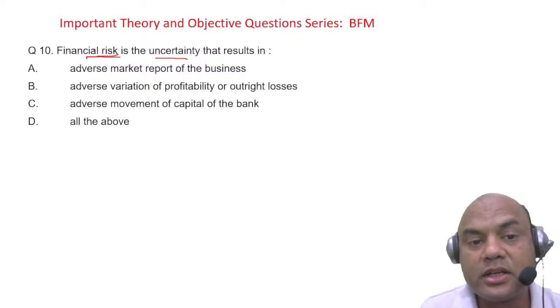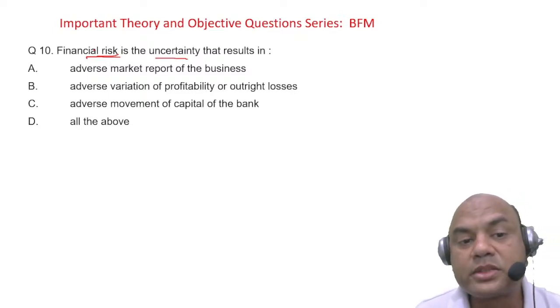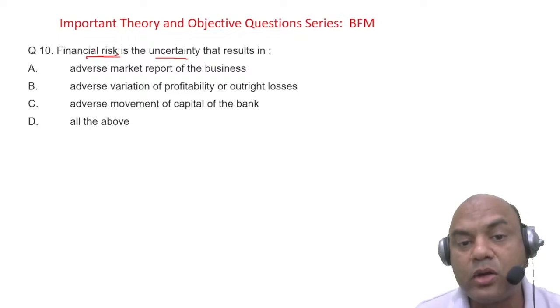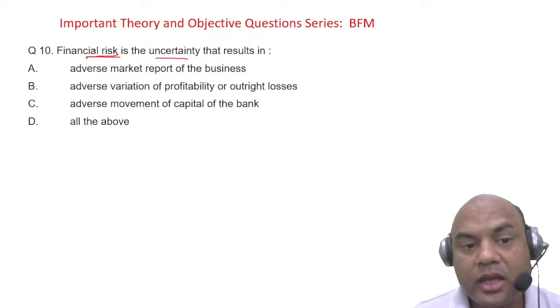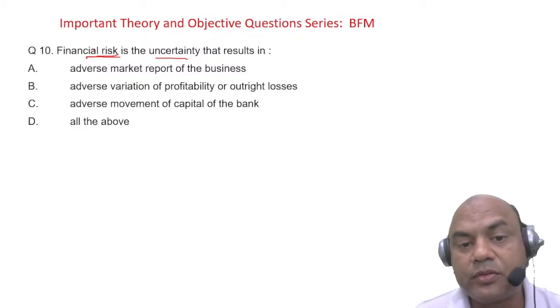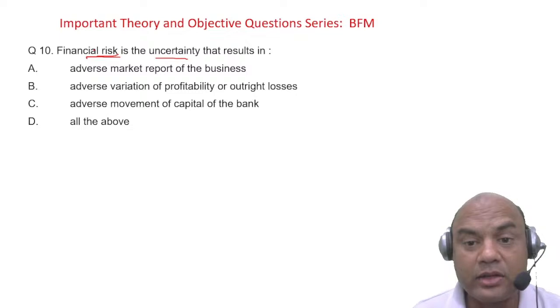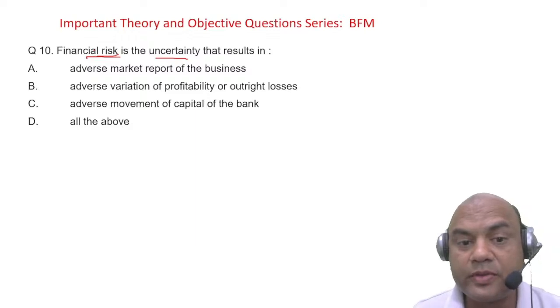Uncertainty first, that results in adverse market report of the business, adverse variation of profitability or outright losses, adverse movement of capital of the bank, and all of the above. Now look at this, all of the above. That can also be one answer. Think over it. All of the above can also be one answer.